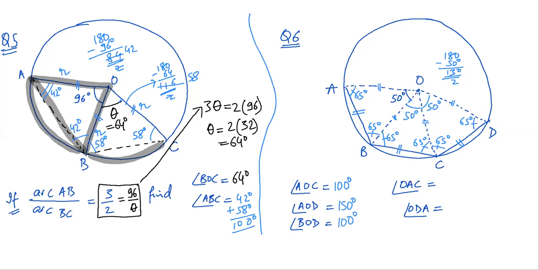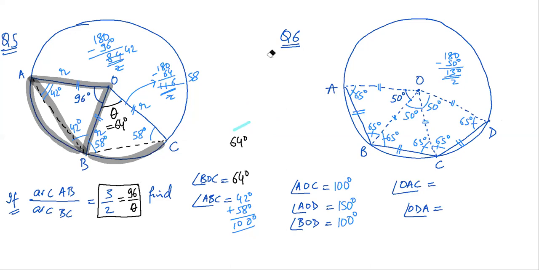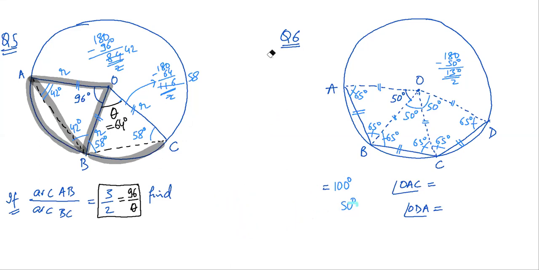OAC. Let me make some space here. Okay. OAC. So if I join this, I hope you are able to see this line. Now this triangle is again an isosceles triangle. Which triangle?